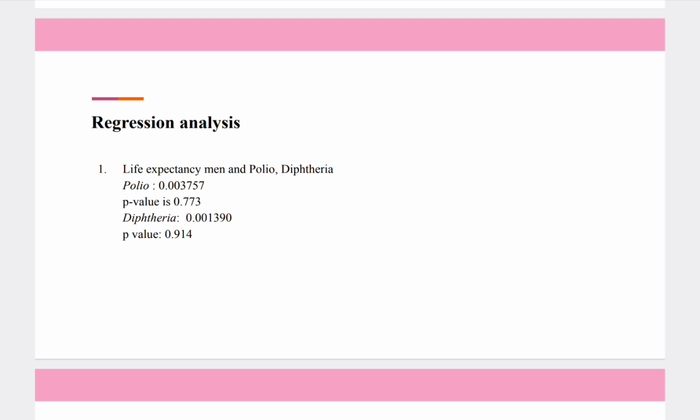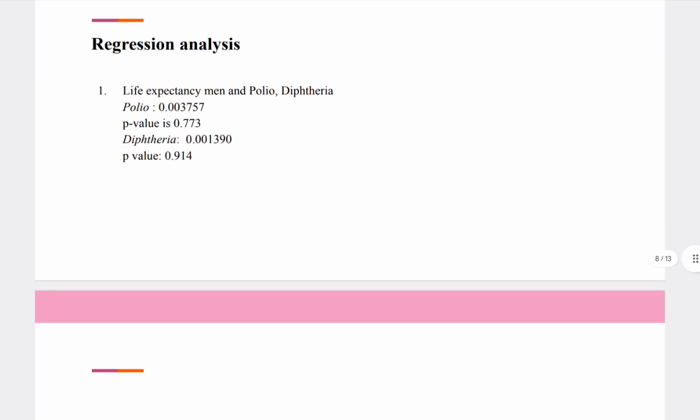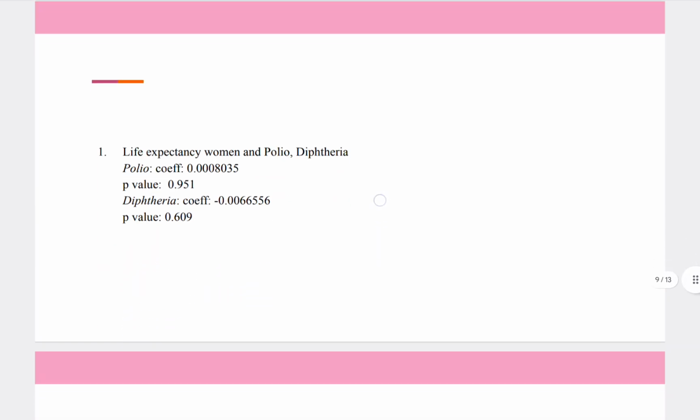Diphtheria is the same. The p-value is very big, so we don't have any evidence to say that polio and diphtheria affect life expectancy.